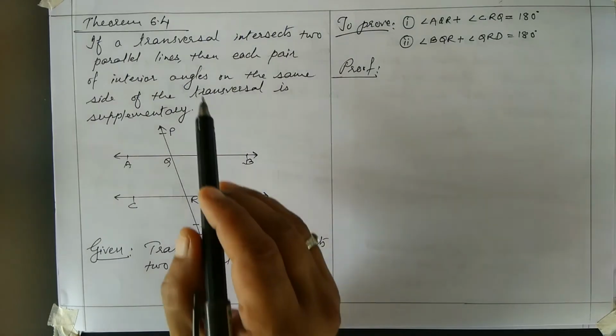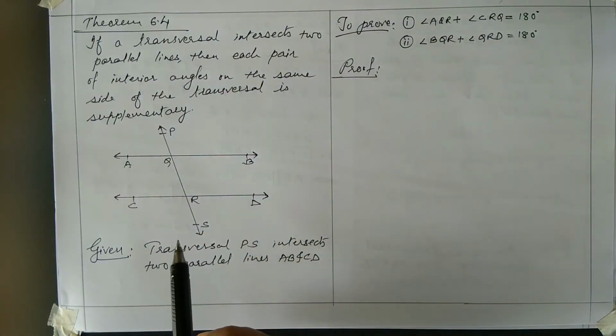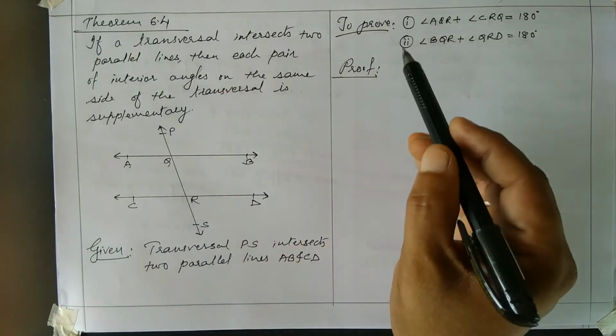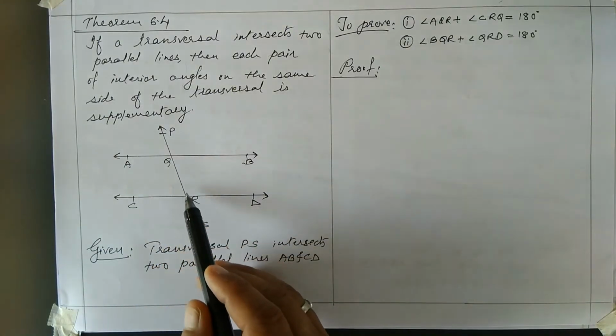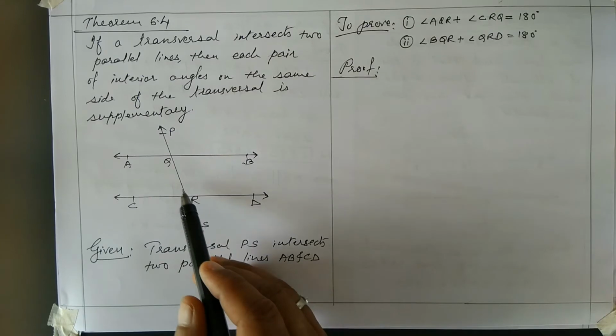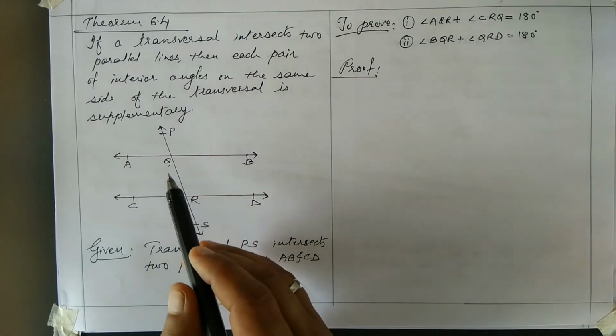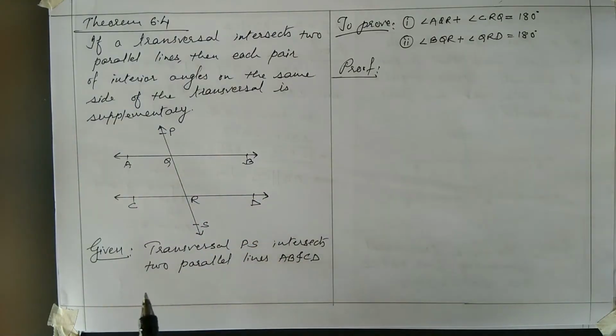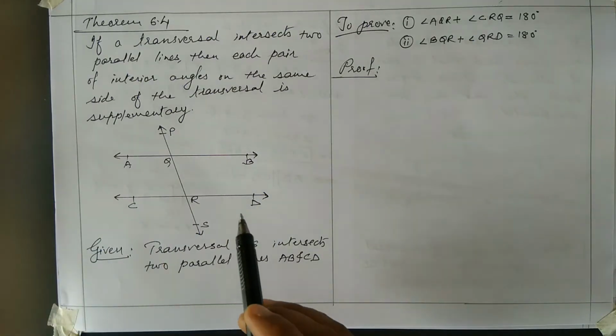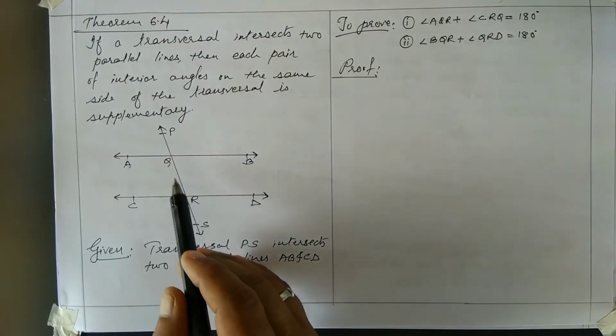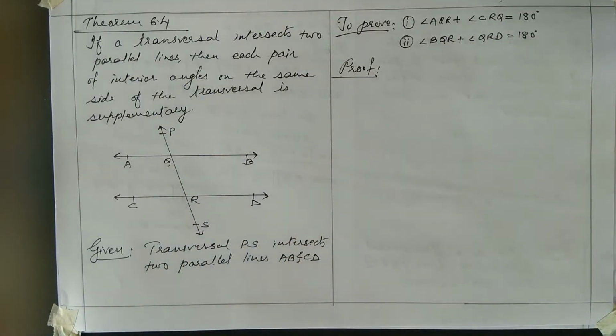Then you have to prove that each pair of interior angles on the same side of the transversal is supplementary. So you have to prove angle AQR plus angle CRQ. So AQR and CRQ are forming interior angles and their total is 180. It is 180 only if the lines are parallel. So this you have to prove. Similarly, you can prove BQR plus QRD is 180.